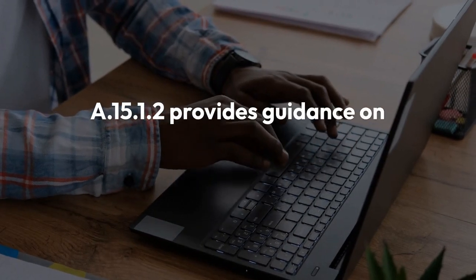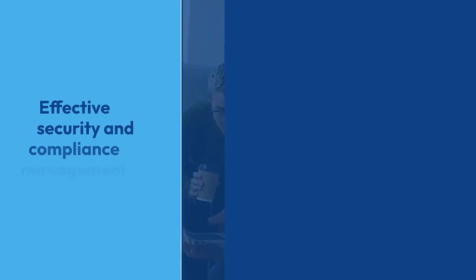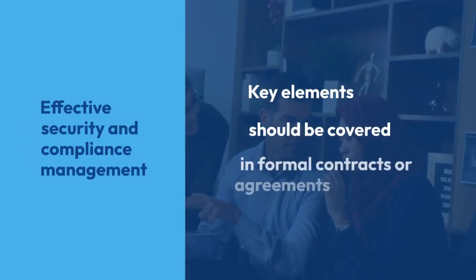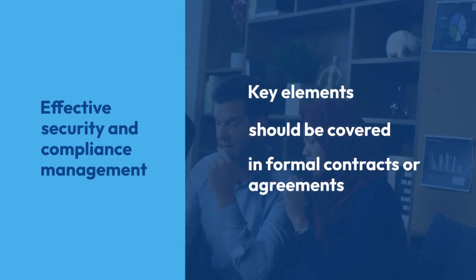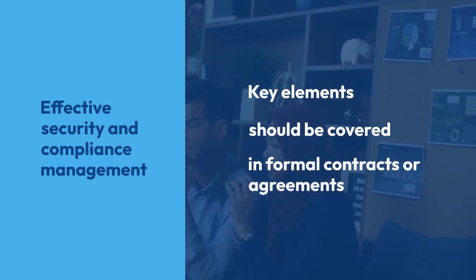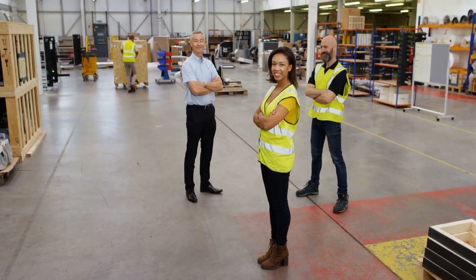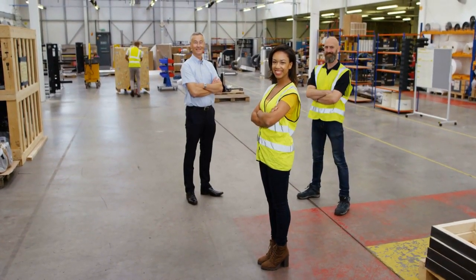A.15.1.2 provides guidance on addressing security within supplier agreements. This section outlines the key elements that should be covered in formal contracts or agreements with suppliers to ensure effective security and compliance management. In this video, we will provide a checklist of these elements to help organizations effectively manage their supplier relationships.